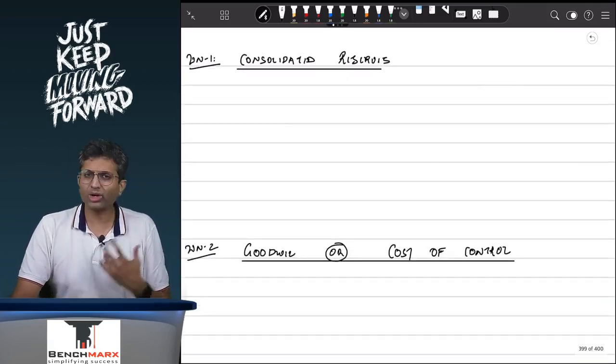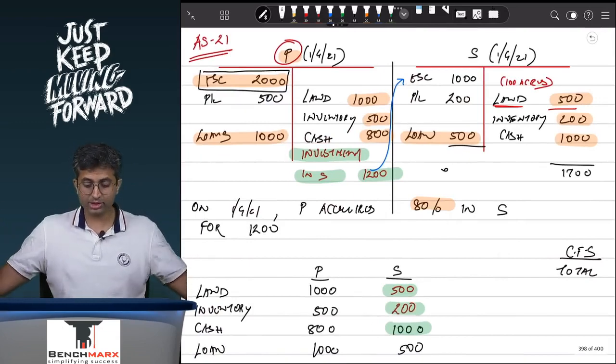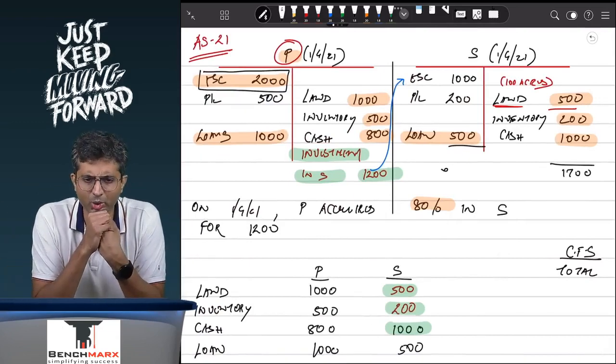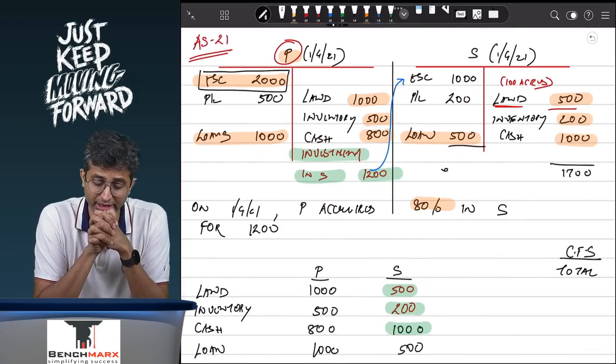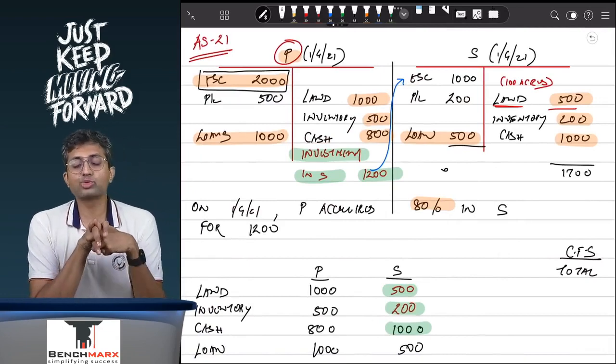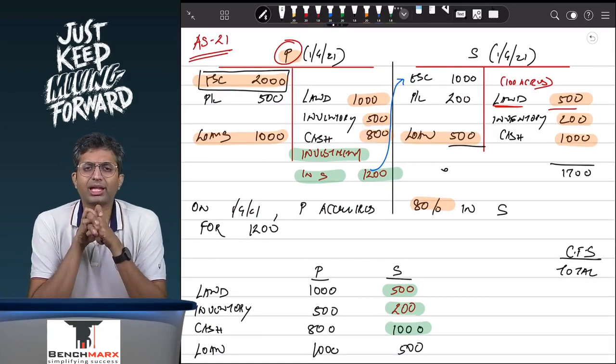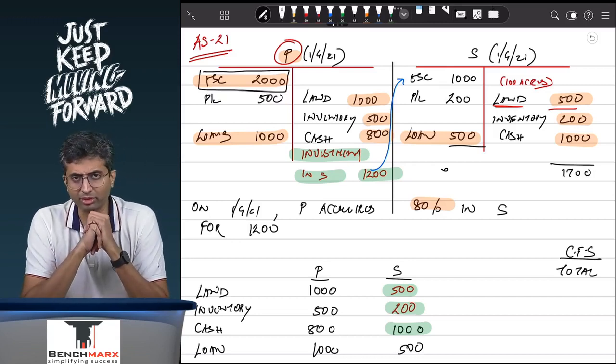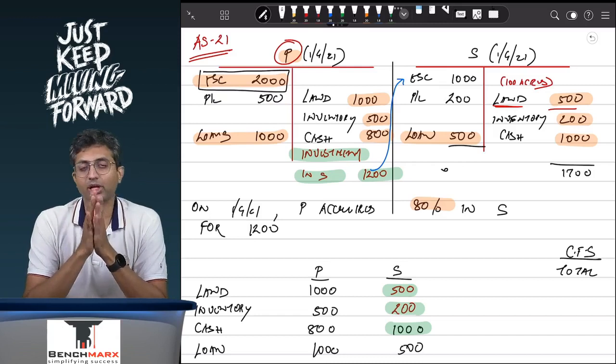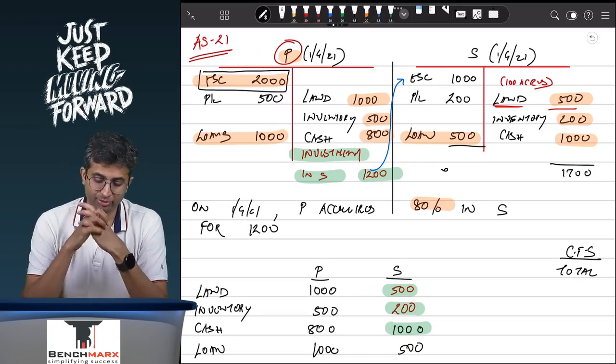Now, what is consolidated reserves? Consolidated reserves is the reserves of P and S together. But sir, how can the reserves of P and S together be taken? Well, AS 21 tells you that assets and liabilities have to be consolidated. Share capital has to be eliminated against the investment.